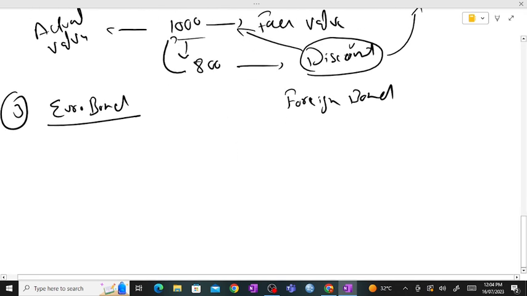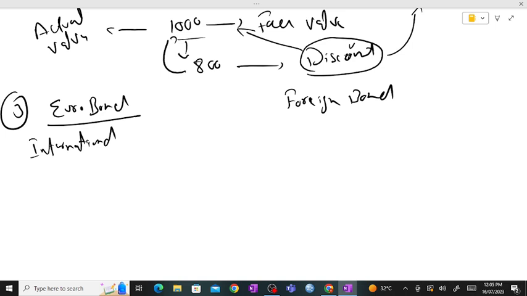Keep that in mind, it's always issued by an international borrower and sold to investors in a country with a currency other than the currency in which the bond is denominated.